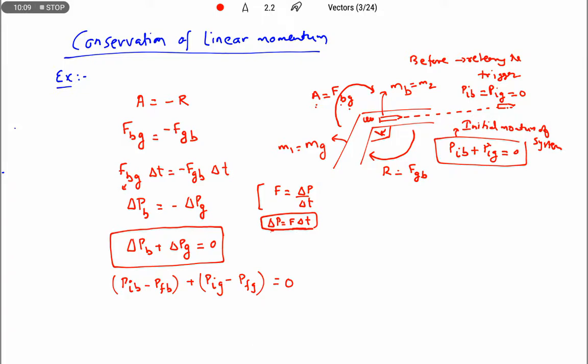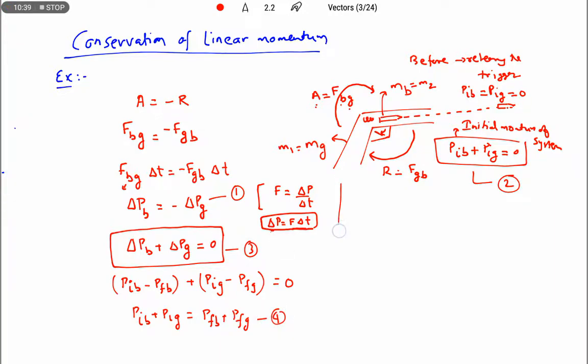Right, now we are going to write it like this: PIB plus PIG equals PFB plus PFG. So let us take this as equation number 1, this is 2, 3, 4.